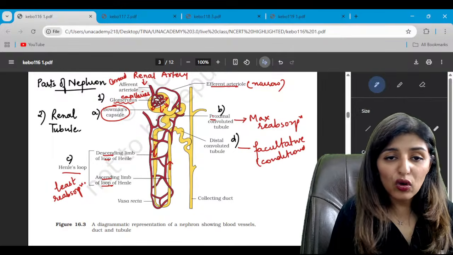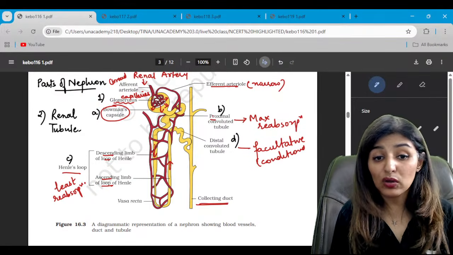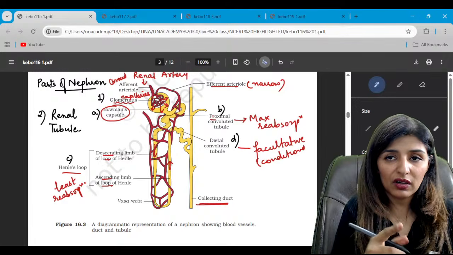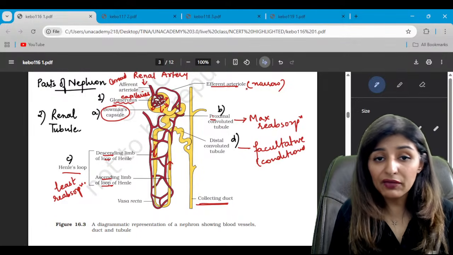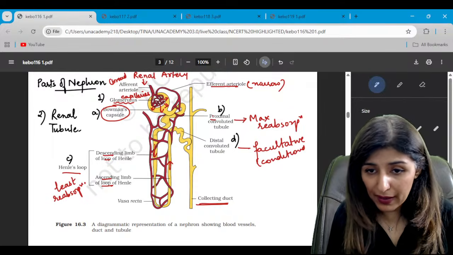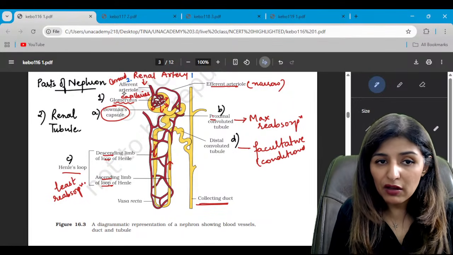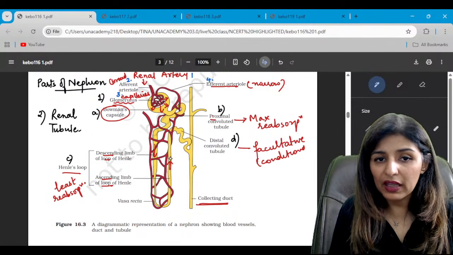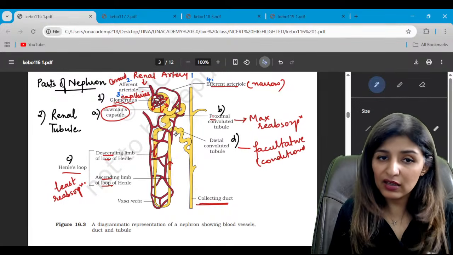Right? Then many nephrons open into a single collecting duct, so the collecting duct is not a part of a particular nephron. Now look at the blood supply. First, the renal artery breaks into the afferent arteriole, forming the glomerulus, then rejoins to form the efferent arteriole, which further breaks down around the PCT and DCT into capillaries.